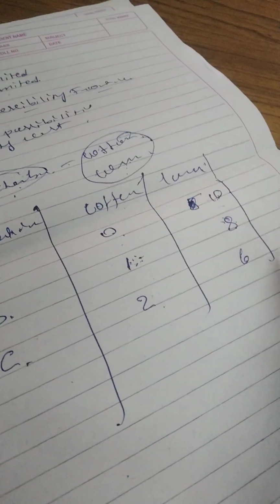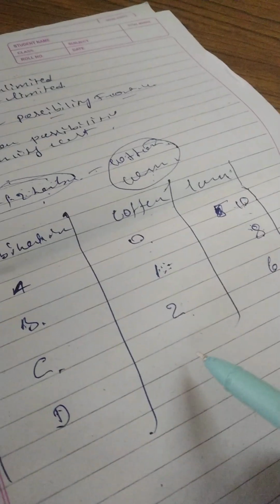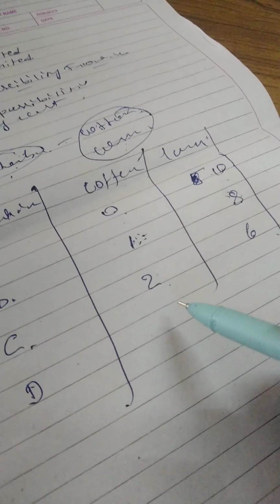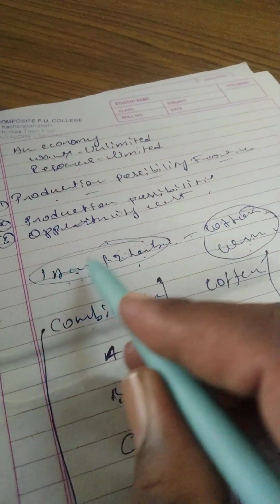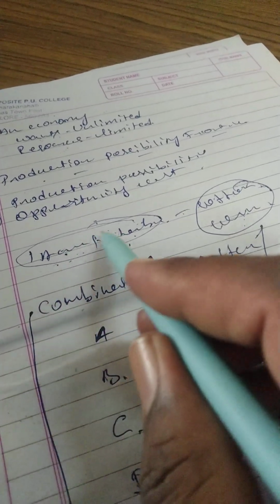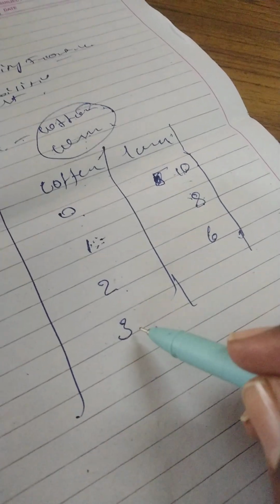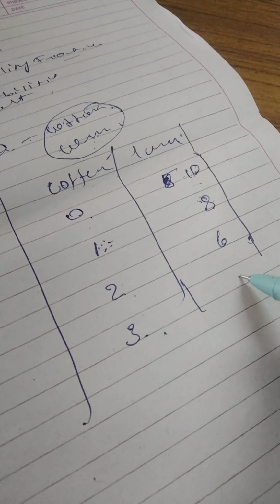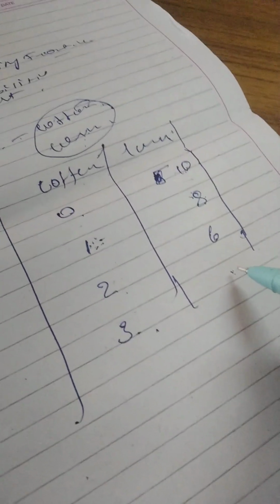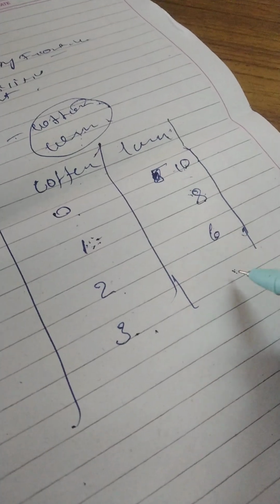Next, if you don't like this option, you can go for another option, that is option D. Option D, what it says: instead of producing 2 units of cotton, you can produce 1 more unit of cotton by using those resources. So some amount of the resources I gave you are used for the production of cotton, and the remaining units you are going to use for the production of corn. So here you can reduce the production of corn from 6 to 5.